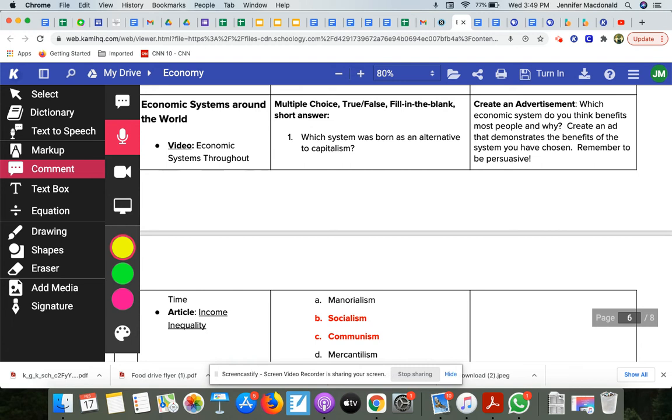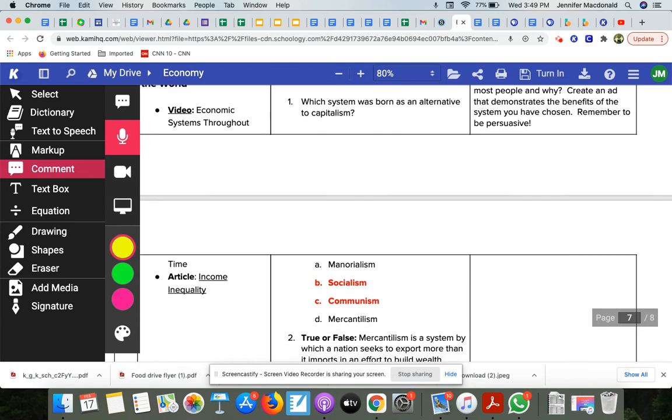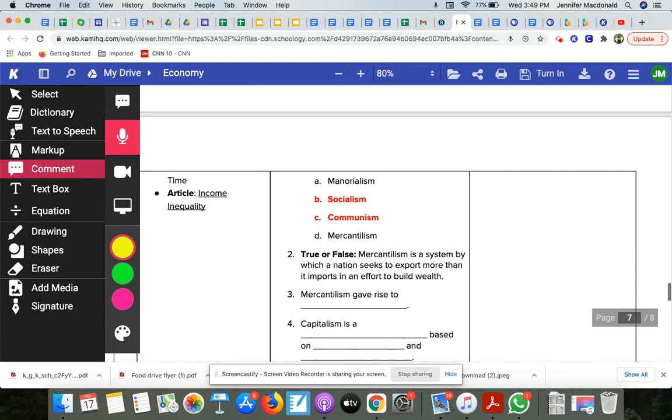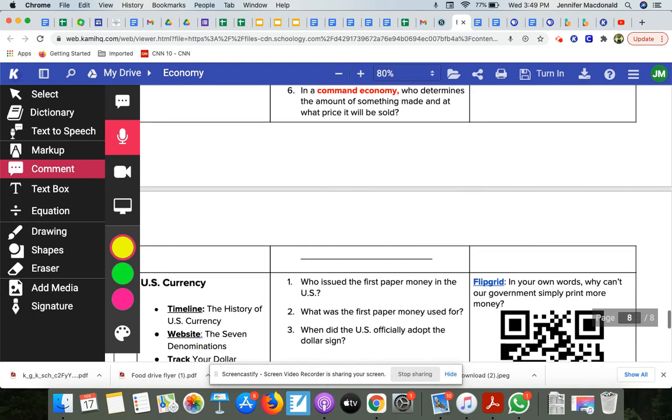And then for the act, you're going to create an ad. Which economic system do you think benefits most people and why? Create an ad that demonstrates the benefits of the system you have chosen. Remember to be persuasive. And under here will be another link to your project.